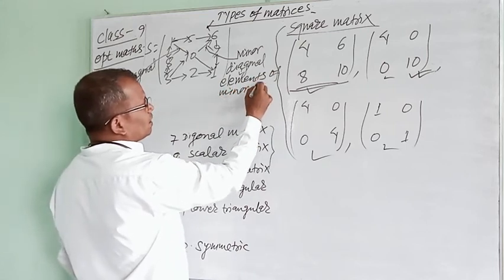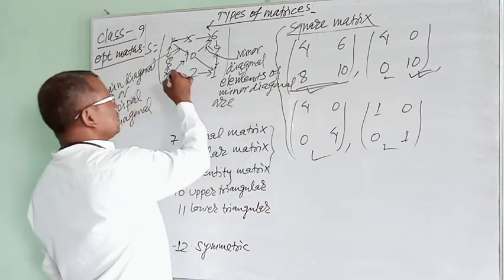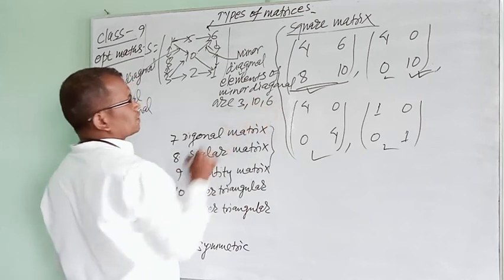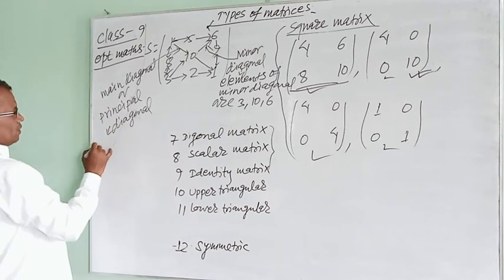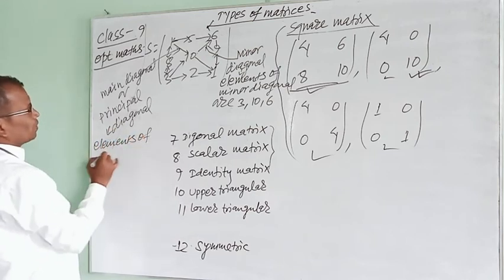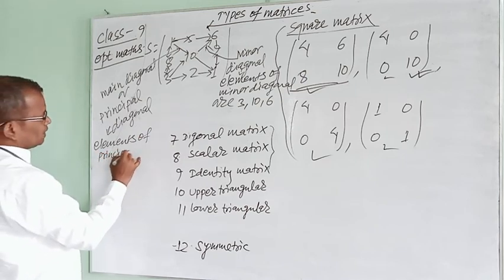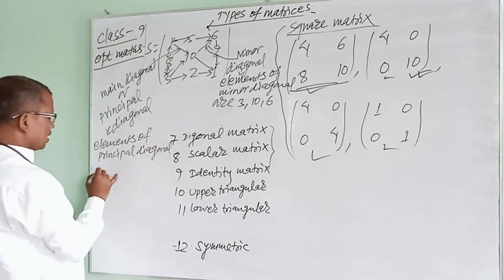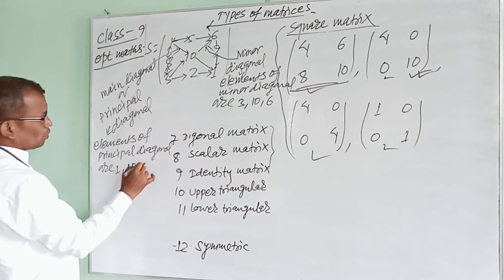Elements of the minor diagonal are 3, 10, 6. And elements of the principal diagonal are 1, 10, 1.